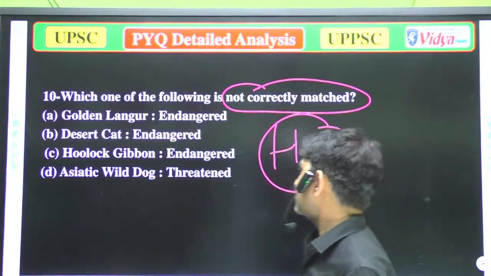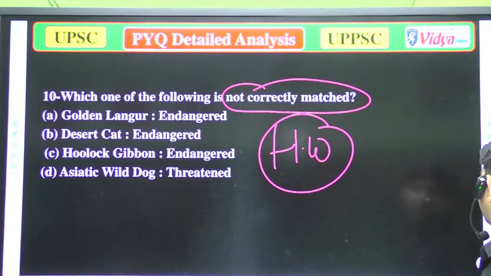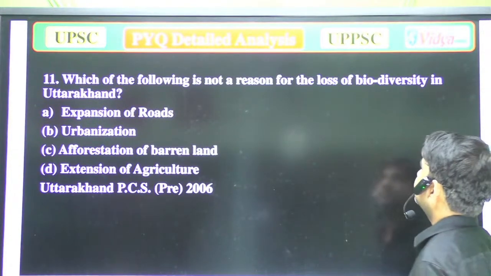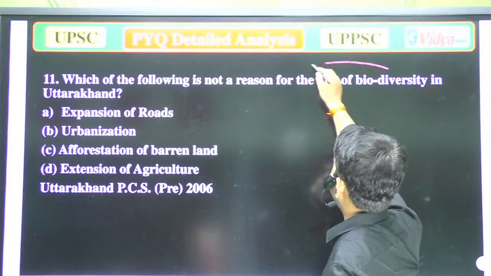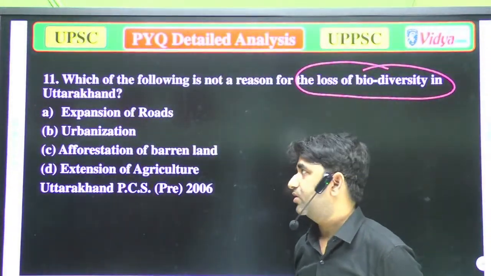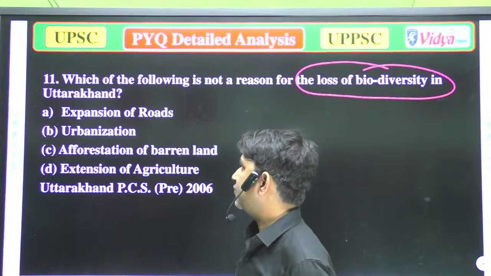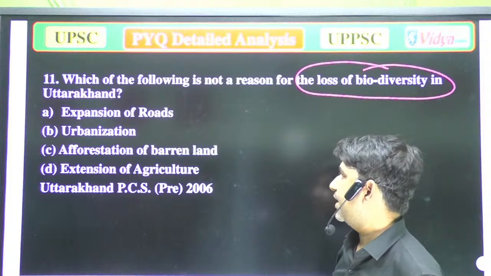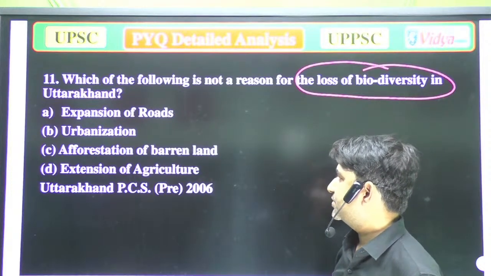Well, that is question number 10. Now we'll move to the next question. Which one of the following is not a reason for the loss of biodiversity in Uttarakhand? Options are A, expansion of roads, B, urbanization, C, afforestation of barren land, and D, extension of agriculture.